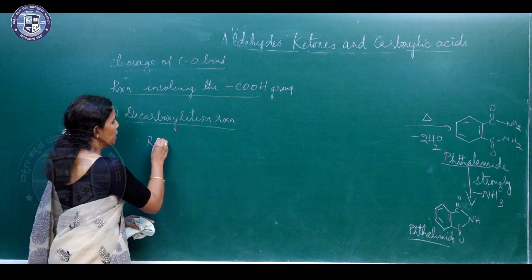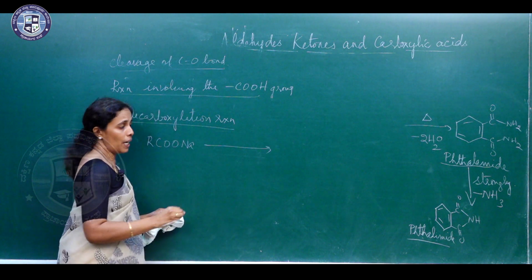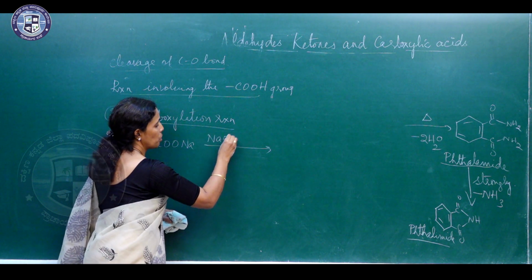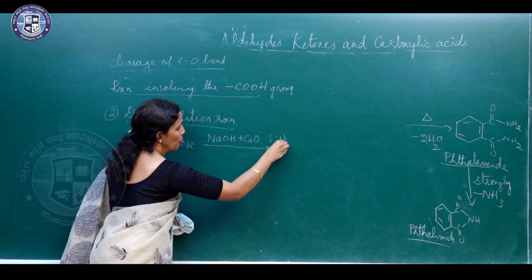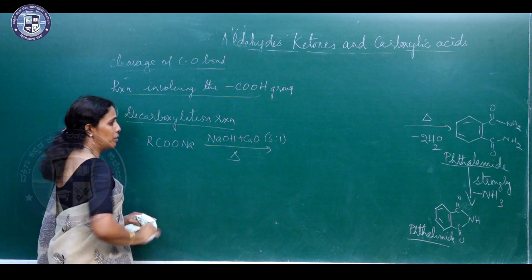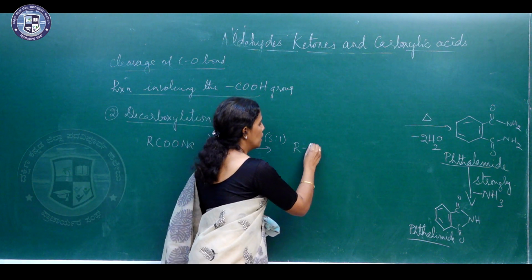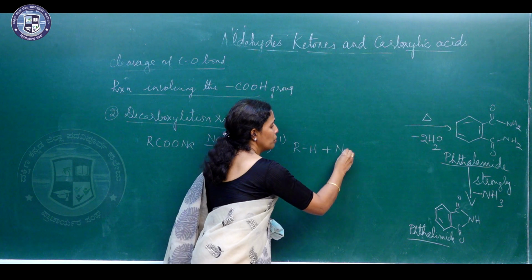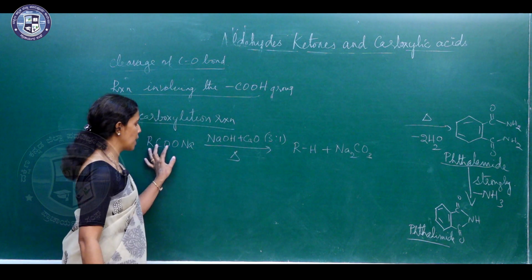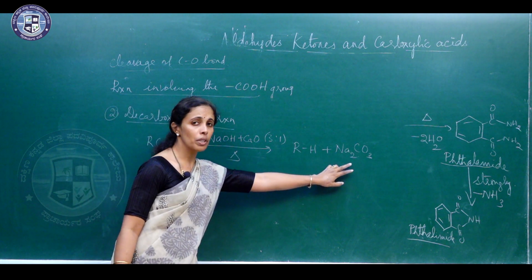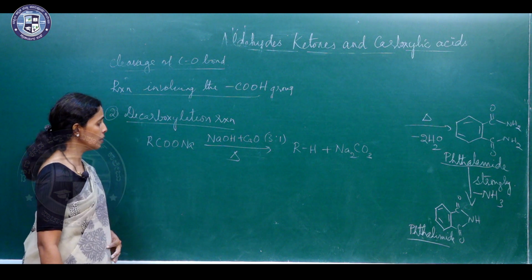When the sodium salt of carboxylic acid is heated with soda lime, a mixture of sodium hydroxide and calcium oxide in the ratio of 3:1, the product will be a hydrocarbon along with the formation of sodium carbonate. So, here carbon dioxide is removed in the form of sodium carbonate. That is why we call this a decarboxylation reaction.